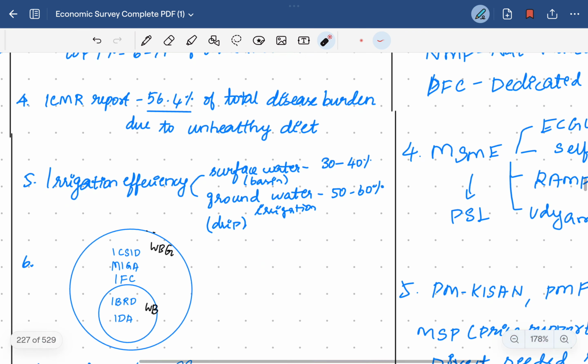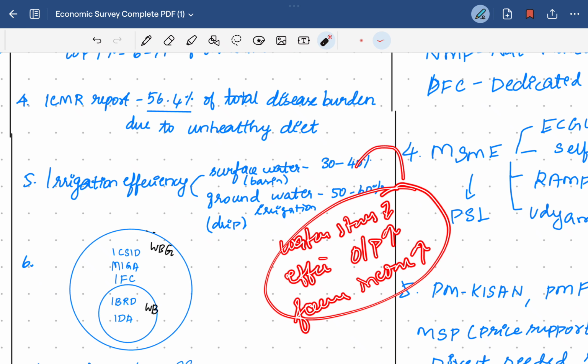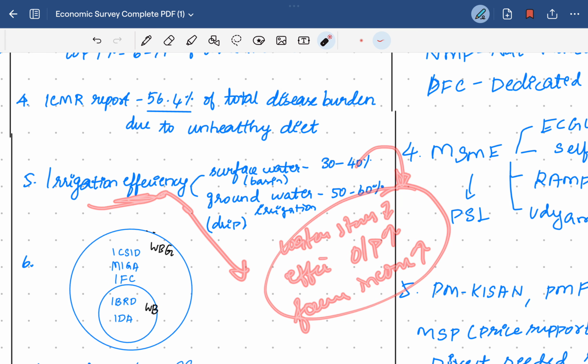So the water stress will get reduced, then the output increases, then the farmers' income also increases. These are the indirect effects which we get from irrigation efficiency.